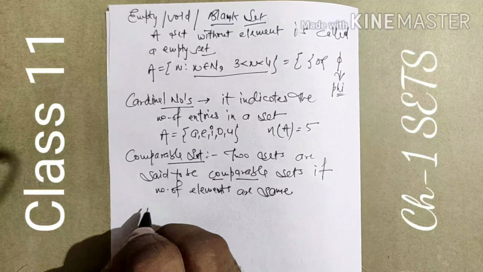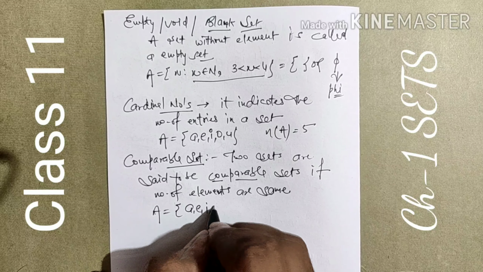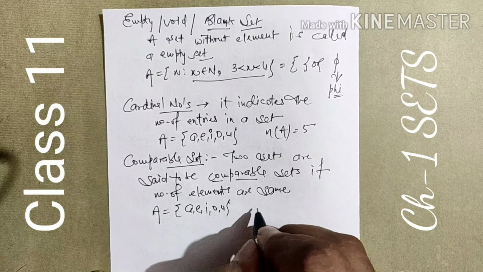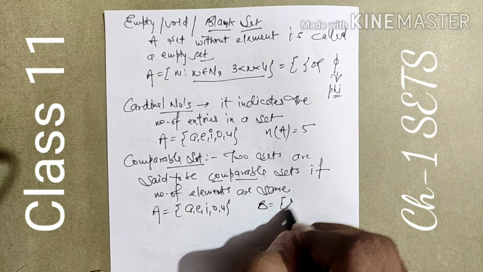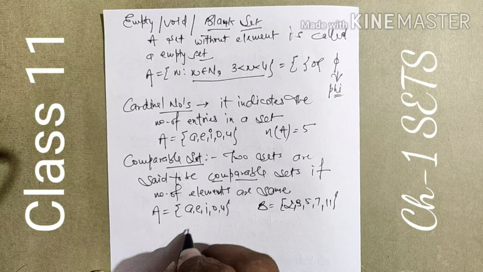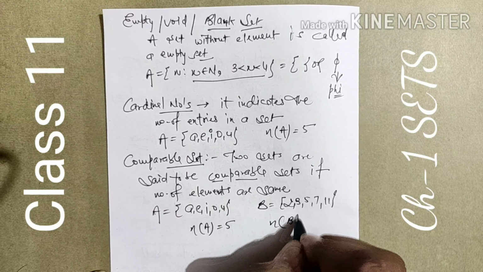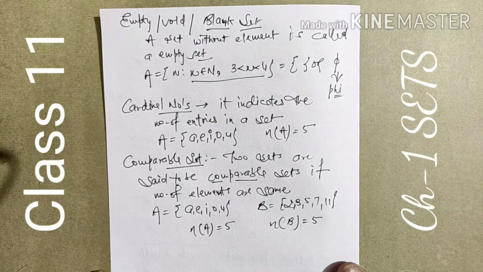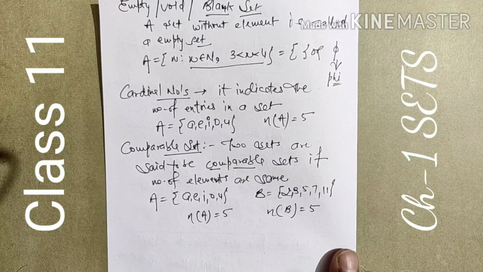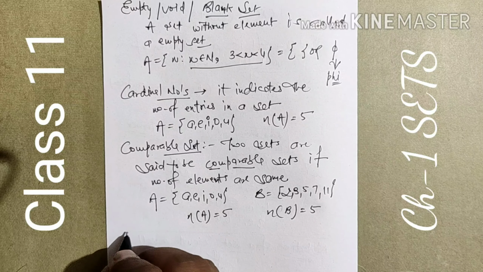For example, A is a set which contains A, E, I, O, U, 5 alphabets. B is a set which contains 2, 3, 5, 7, 11. Number of elements in A is 5, number of elements in B is also 5. If you see here, entries are different, but the number of elements in the sets is the same.